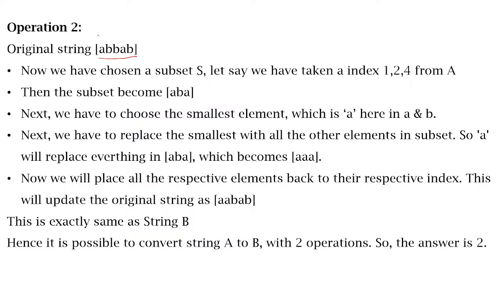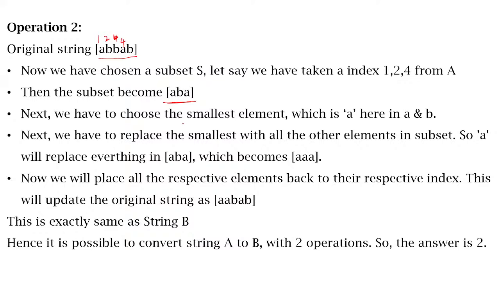Okay, so index 1, 2, 4. Sorry, this is 3, this is 4. So 1, 2, 4 has been taken from A. Then the subset becomes ABA. The characters at 1, 2, 4 are ABA.